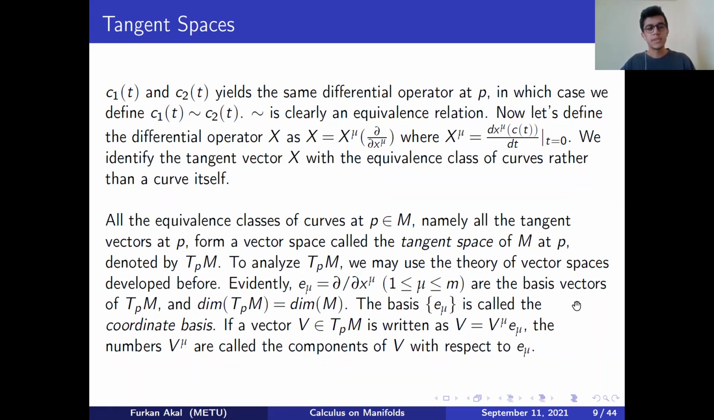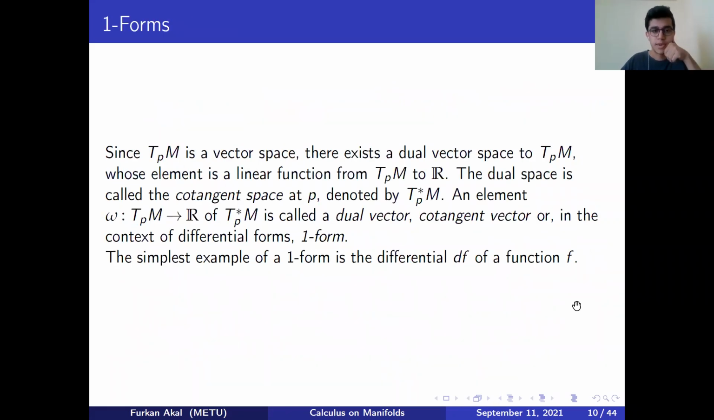At this point, obviously, e_mu, which is equal to partial derivative with respect to x^mu, are the basis vectors, while v^mu's are the components of any vector v in our tangent space at P. Because T_pM is a vector space, we have a dual space to T_pM, and we will call it the cotangent space, again at a point P, whose elements are linear functions from T_pM to R. Informally, they eat vectors and give us a real number.